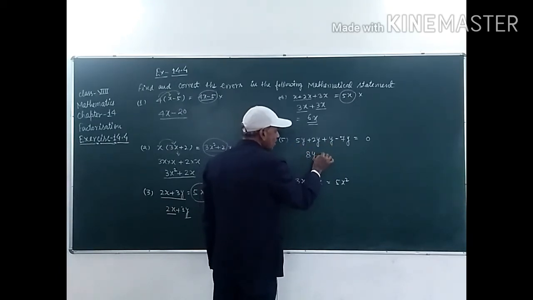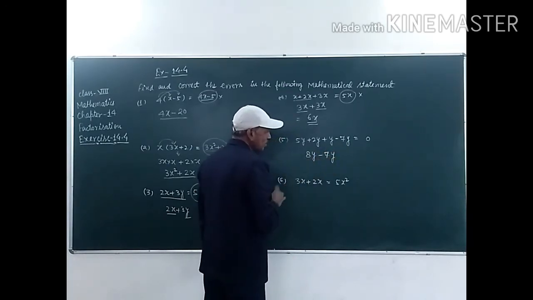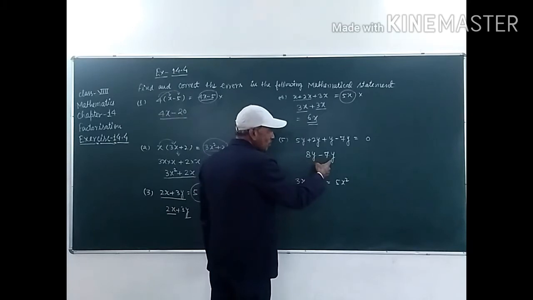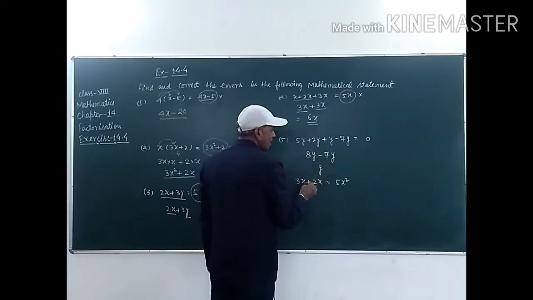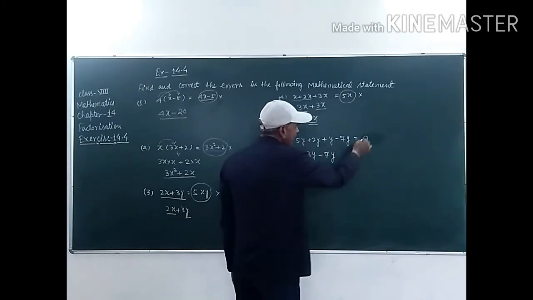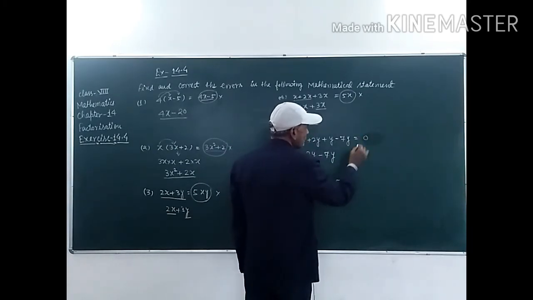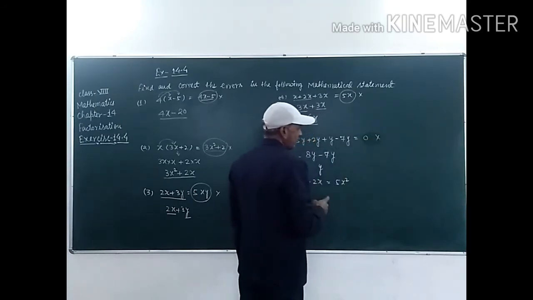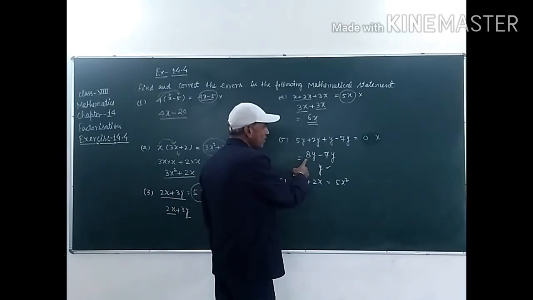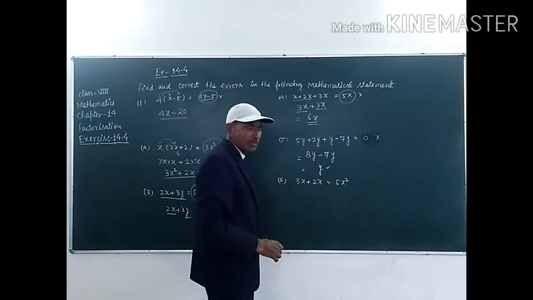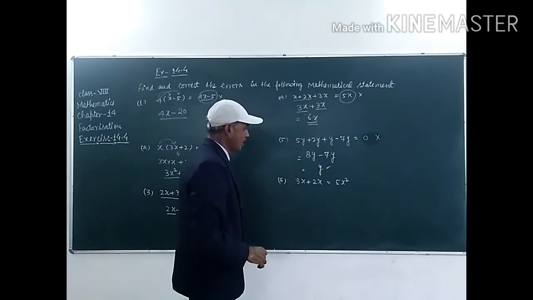8y and this one minus 7y. These are like terms, students. So from 8y we have to subtract 7y and y will remain here. So the answer will be y, student. It is given that the answer is 0. It is not correct, student. So the correct answer is this. From 8y we have to subtract 7y, that will be y.